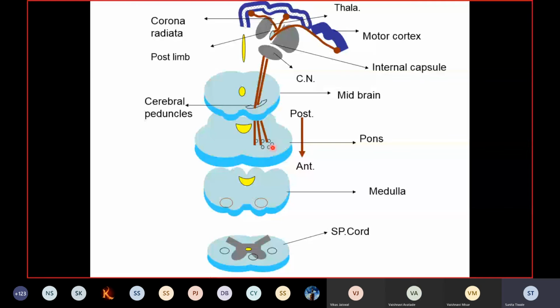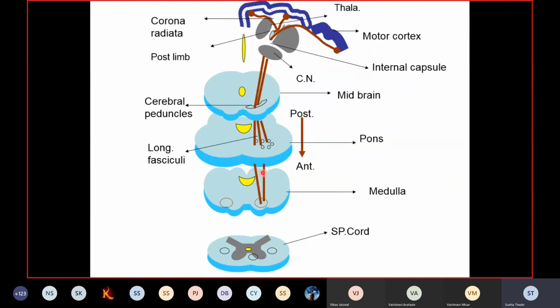Okay. So what we have to remember here is that because of this pontine nuclei and the transversely running fibers of the middle cerebellar peduncle, this pyramidal tract is scattered in several bundles, which are called the longitudinal fasciculi. Clear? So here there will be formation of the longitudinal fasciculi. Now further, these fibers in the medulla reunite to form a bulging on the ventral aspect of the upper part of the medulla, and this bulging is labeled as the pyramid.